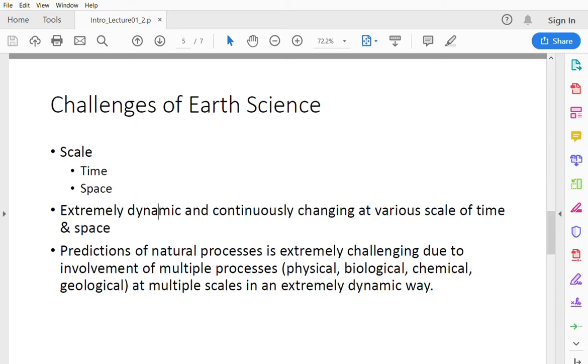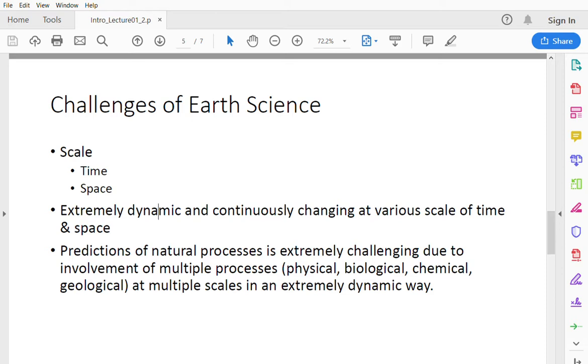These two attributes, time and space, are both extremely dynamic and continuously changing at various scales. You can imagine, for example, when we are looking at a mountain, suppose this mountain is built from aggregates of rocks, and the rocks themselves are built of aggregates of minerals, and the minerals are formed at atomic scale due to the combination of different atomic species.